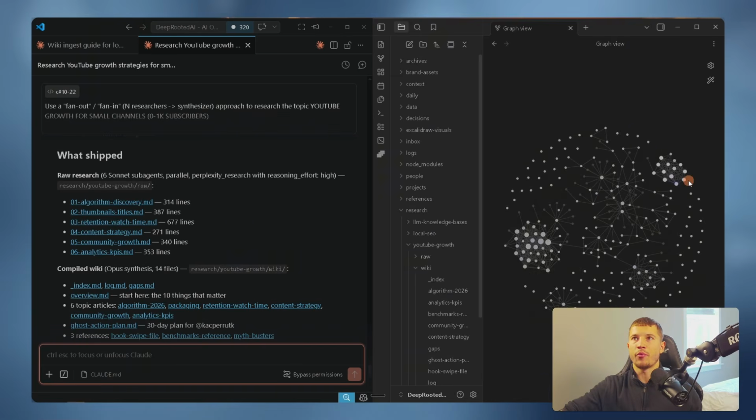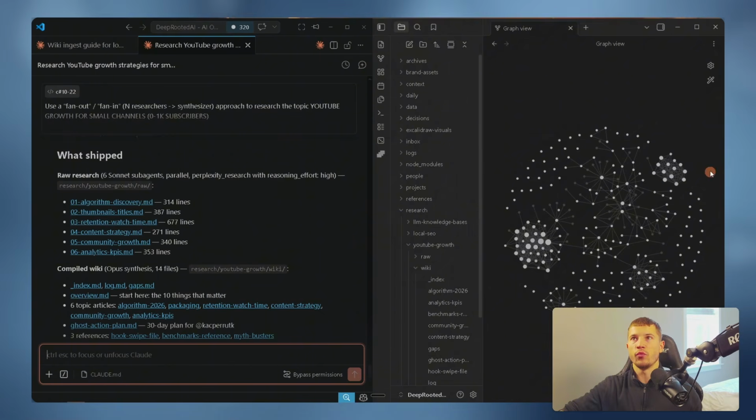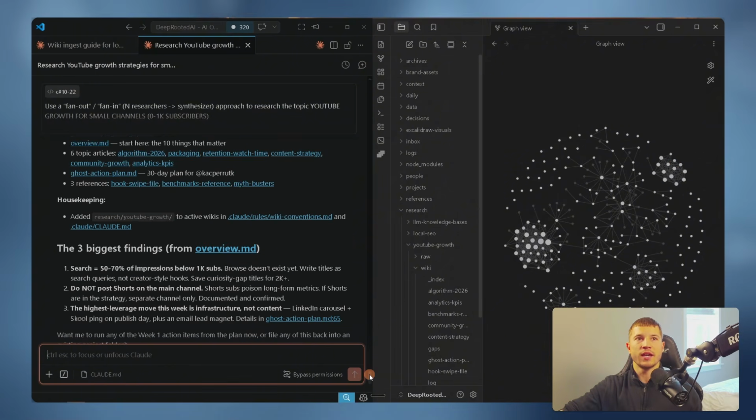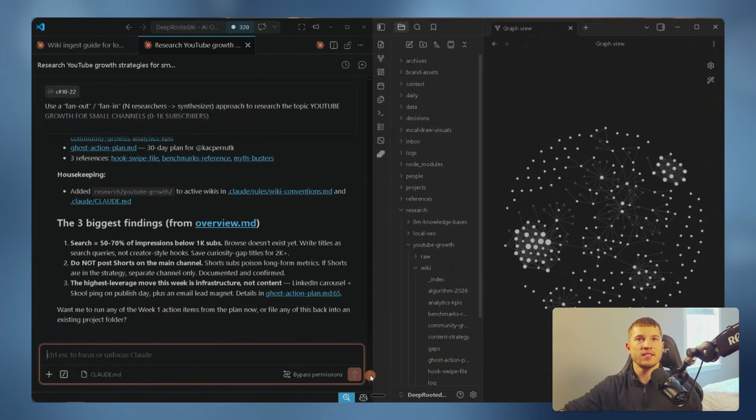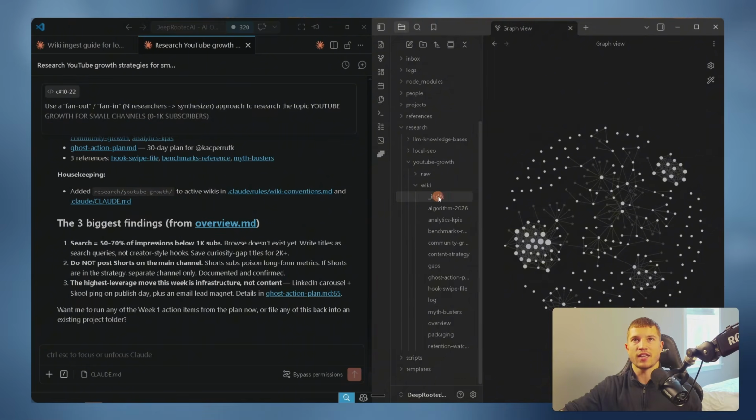We can see here in the top right, if we click into here, we have algorithm 2026, content strategy, a whole brand new wiki isolated here on the right side. We got a ton of research, some of the biggest findings, and then a whole implementation plan for my YouTube channel. If we hop into research, we can see that the YouTube growth section has expanded exponentially. We have a ton of articles in here now based off that raw data that we found initially. And now we can actually do a Q&A with this entire wiki.